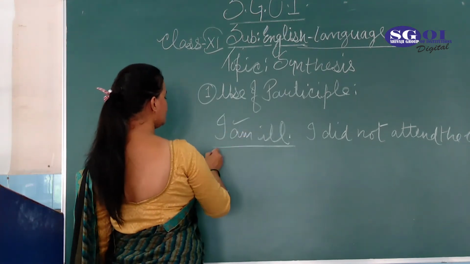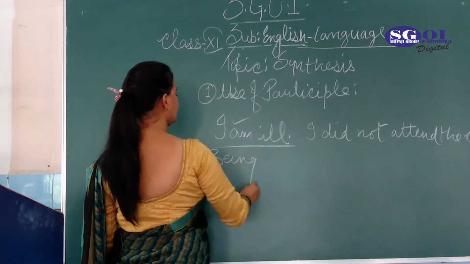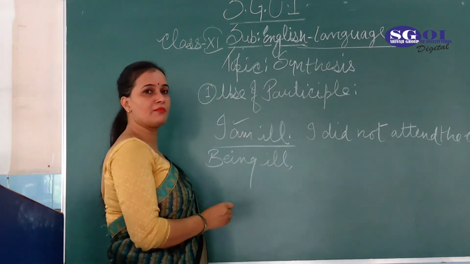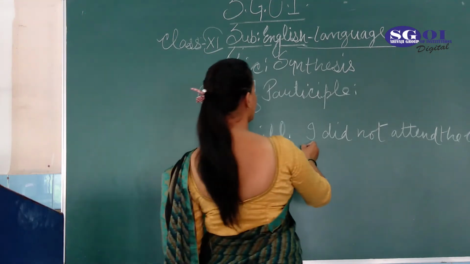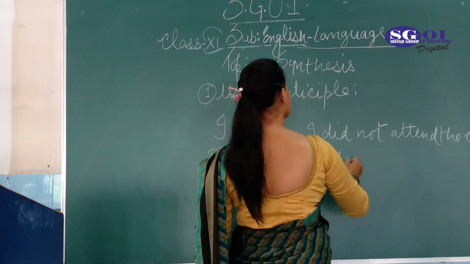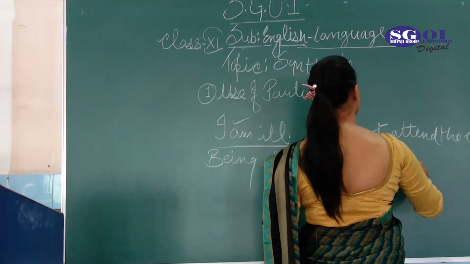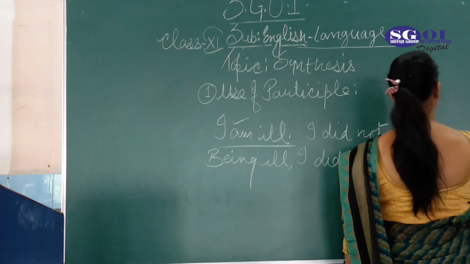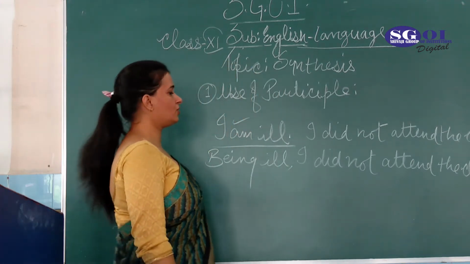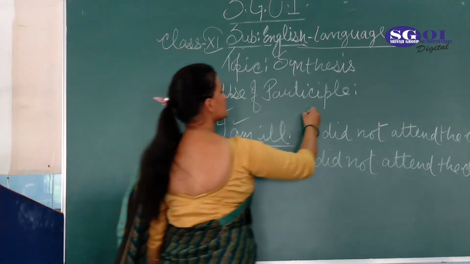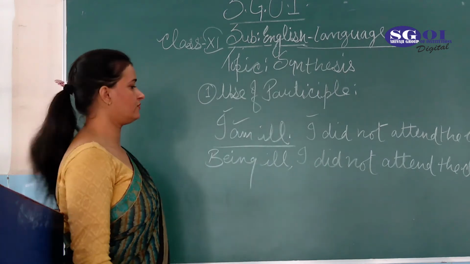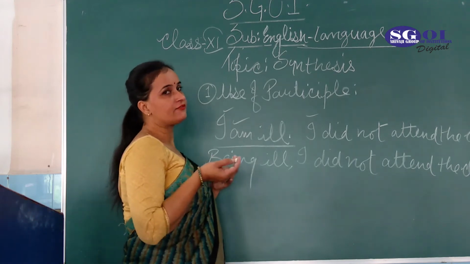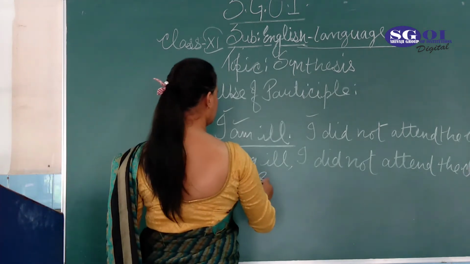So you can change it like this: Being ill, comma, I did not attend the class. Because the subject is the same, you can use one subject over here.